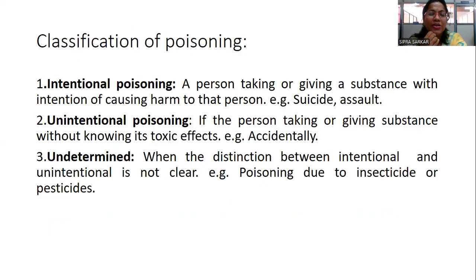Unintentional: the person takes or gives a substance without knowledge of its toxic effect, accidentally. Some person has taken some poison, like some pesticides kept without any label, some person or some children can engulf like this. Now undetermined, when the distinction between the intentional and unintentional is not clear, like poisoning due to insecticide or pesticide, or sometimes the person is not aware whether he has taken the substance, or the person is in an unconscious state, and you cannot understand whether she or he has taken it unintentionally or in an accidental case like this. Okay,